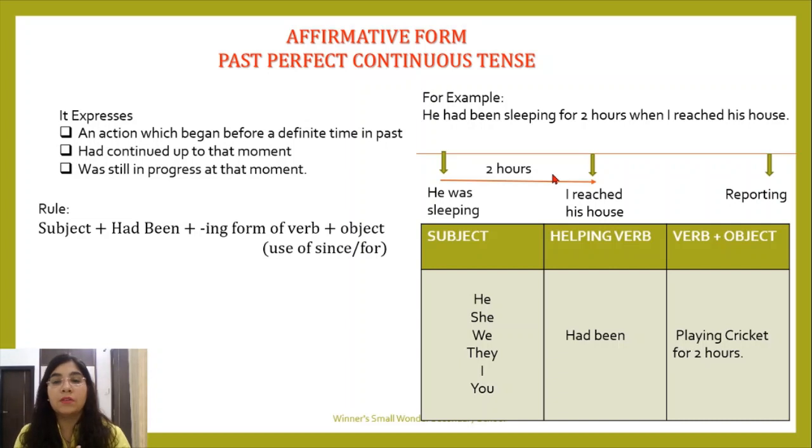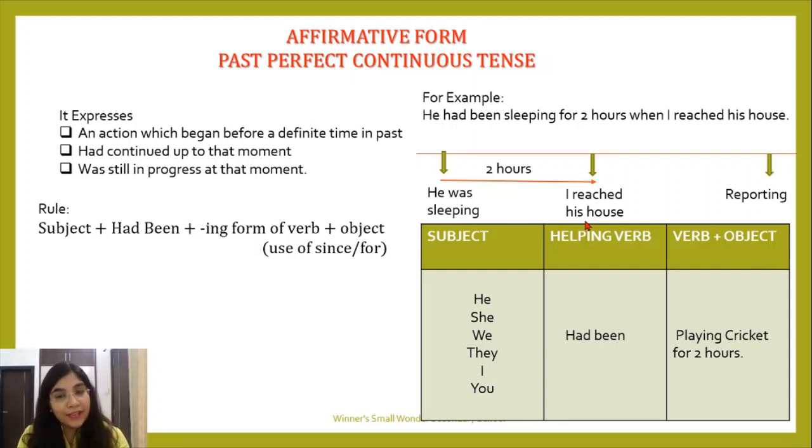When I reached his house, the process of his sleeping was in continuation. Okay, so that is why it is said had continued up to that moment. So it has continued till that moment. The 2 hours of his sleeping had continued to that moment when I reached his house.